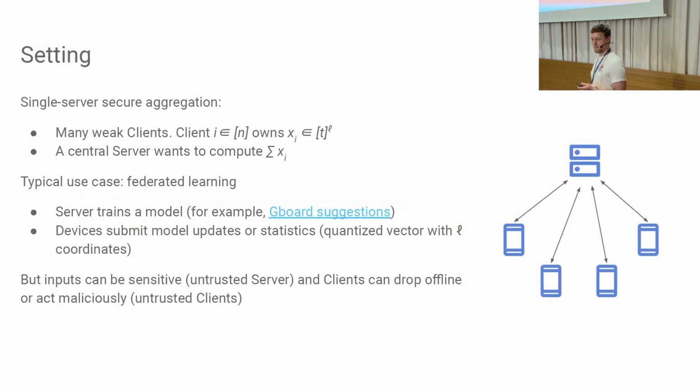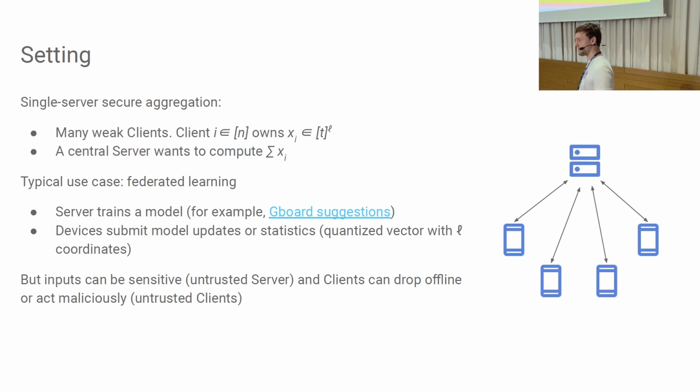So yeah, the setting here. Again, we have lots and lots of clients. Everything in these talks is about huge numbers of clients, I think millions. Each client contributes a value that is a vector. So we're not talking about a sparse domain anymore, but just say a vector of length 1 million. And the central server just wants to compute the sum of all the clients.